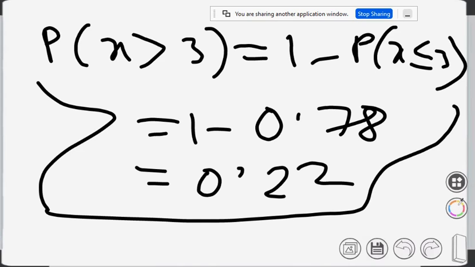Listen, this problem is a bit more complicated; the other problems won't be this hard. Every time you use the Poisson distribution, either the lambda will be provided or you have to find the lambda, and here you have to calculate it because it is not given. Otherwise they will tell you, for example, in a box of 10 there are on average 2 defective items, so simply lambda equals 2.